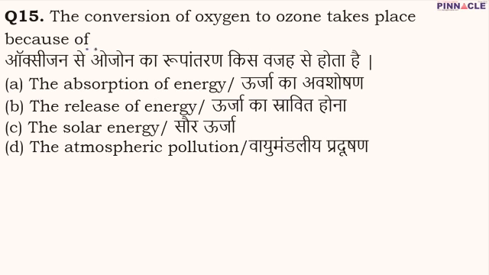What actually happens is that oxygen, when it goes to the upper layer, the stratosphere, absorbs the ultraviolet rays. As a result, that oxygen molecule gets dissociated into oxygen atoms, and then this nascent oxygen atom combines with an oxygen molecule, and as a result we get an ozone molecule. Since the conversion of oxygen to ozone takes place because of absorption of ultraviolet rays, or absorption of energy, A is going to be the correct option.